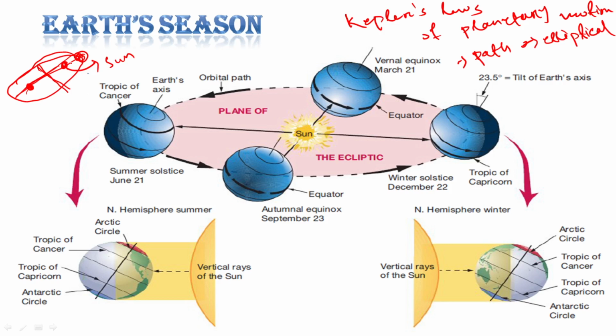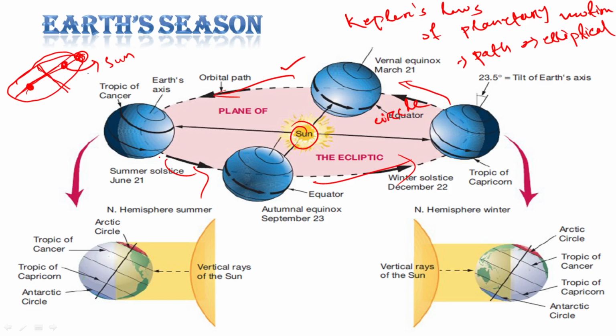And because of this, if you can see, this diagram looks like the sun is at the center. If the orbit is a circle and the sun is at the center, then as earth is rotating, you will get equal radiation all over. In all positions you will get equal radiation.